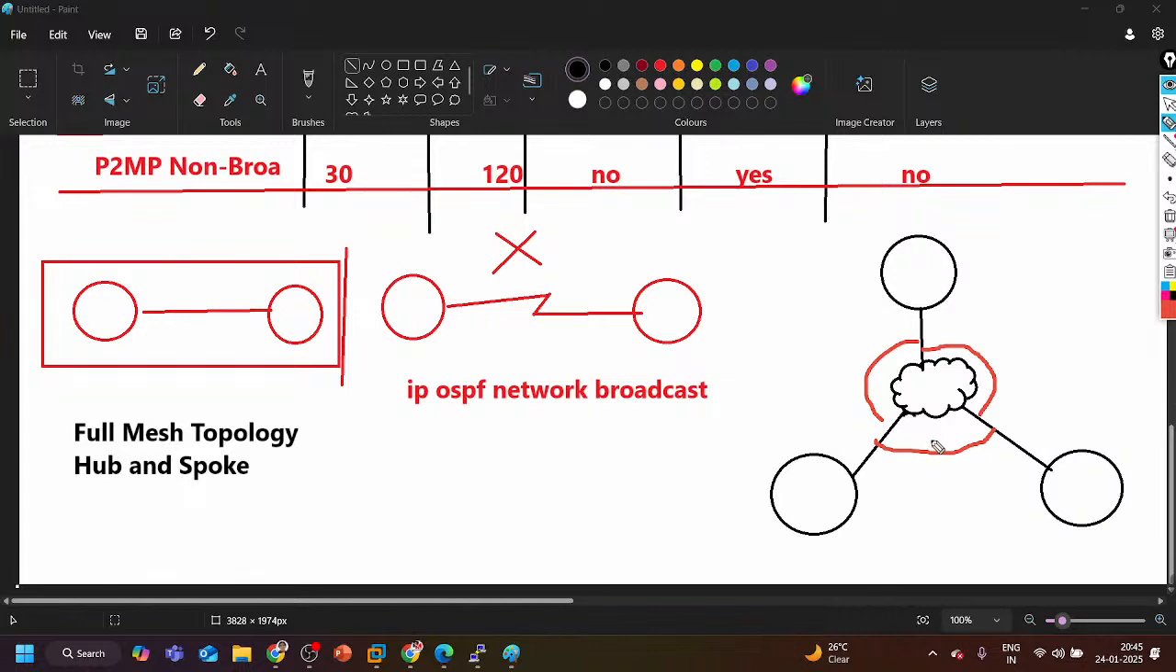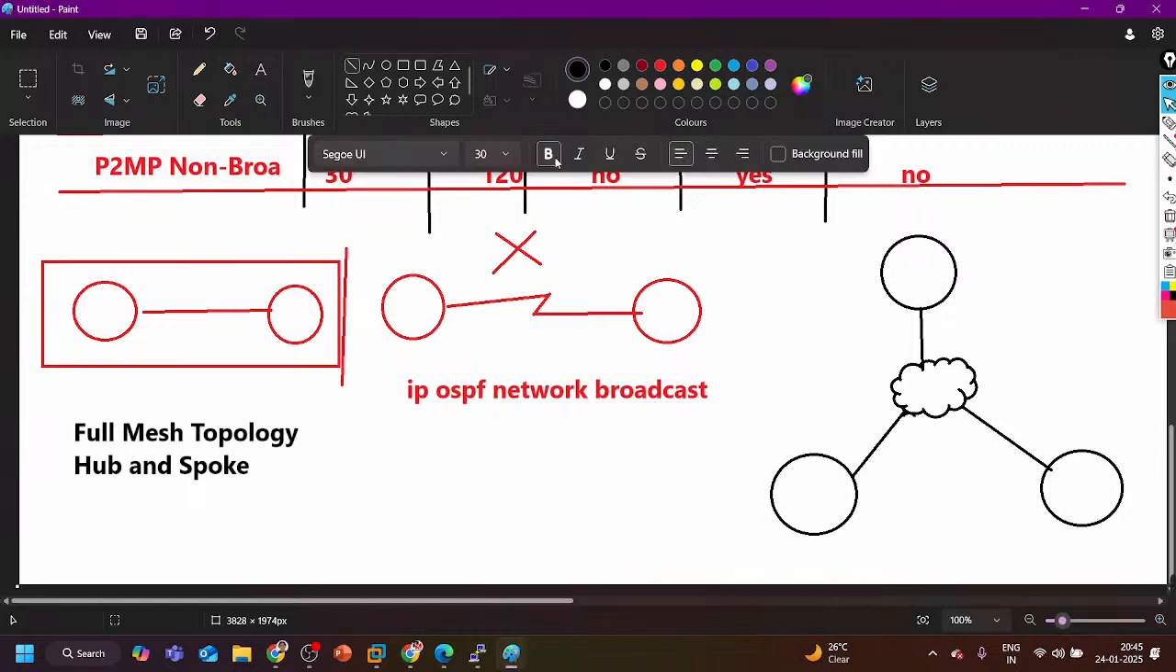But here, if I don't have connectivity between these two links, this port is not able to ping this port, then which type of topology is it? This is hub and spoke topology. All the spokes, we can say spoke 1, spoke 2 and the hub router. All the spokes are connected to the hub. So in full mesh topology or in hub and spoke topology, the OSPF network type will be different, right? For example, this is my full mesh topology.